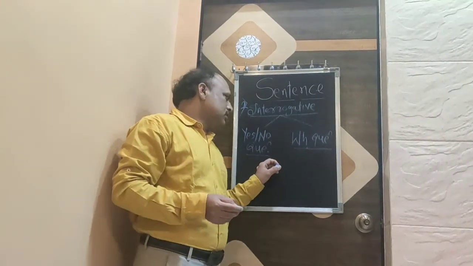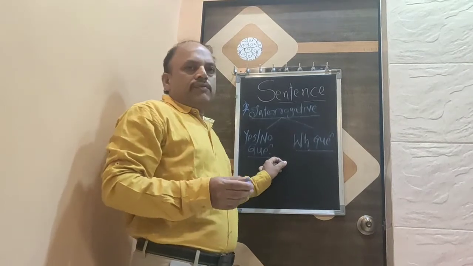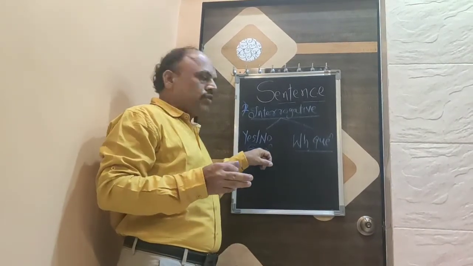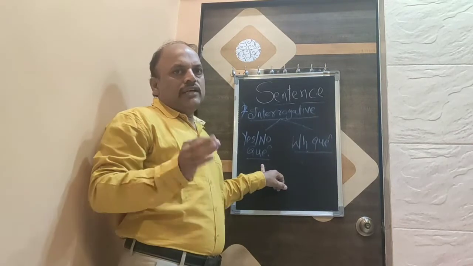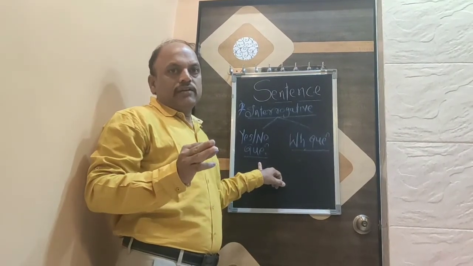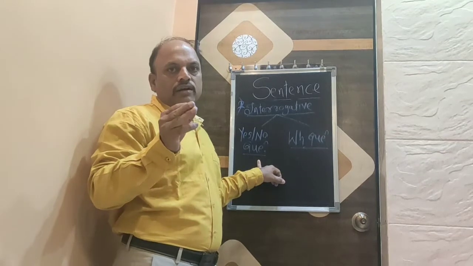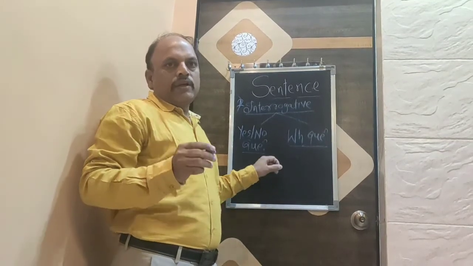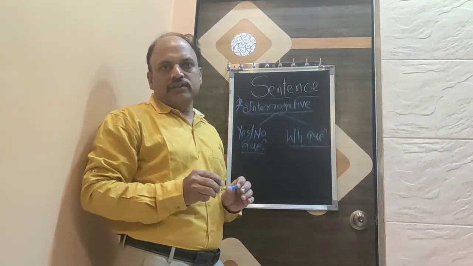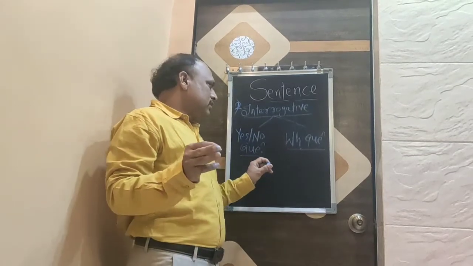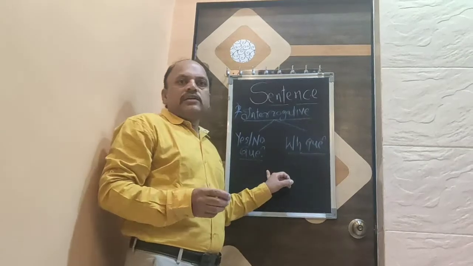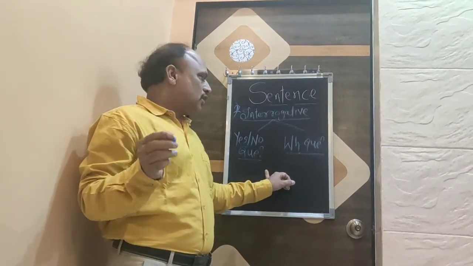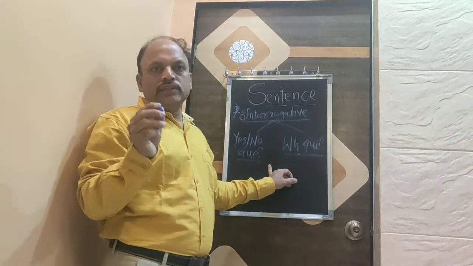For example, in yes or no questions, have they gone away? In this sentence, the sentence starts with an auxiliary verb. In any interrogative sentence, when the sentence starts with an auxiliary verb, then it is a yes or no interrogative sentence.